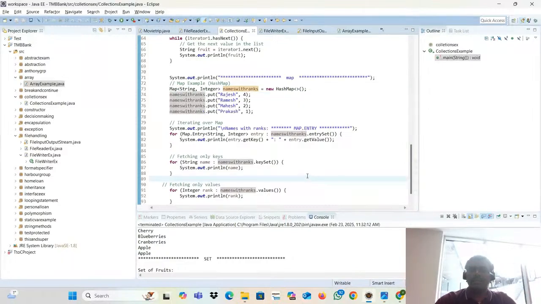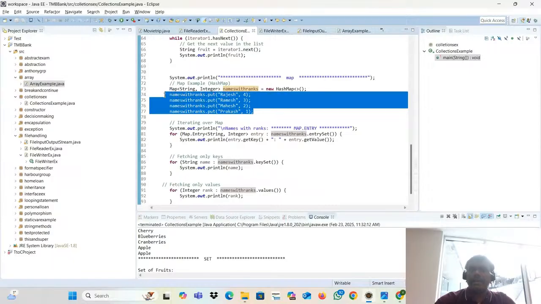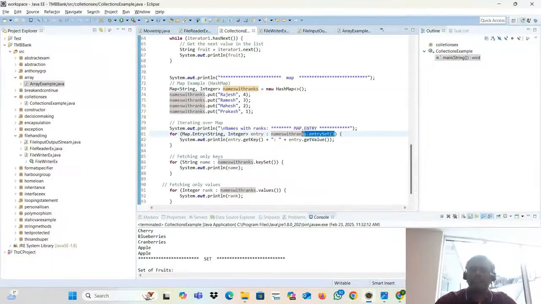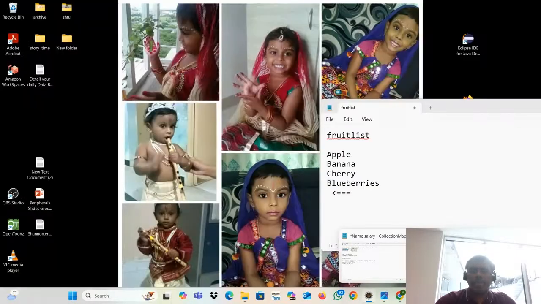How to fetch it? As I told, this entire stuff is a kind of collection view of the map. How to create the collection view of the map? With the help of the entrySet method. How to do that? This map reference variable dot entrySet. So this method will create the collection view of the map.